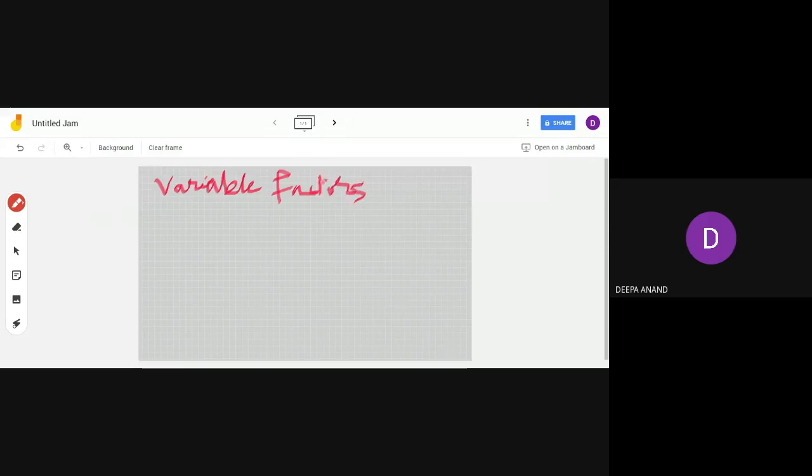Write the examples for that. Can you give some examples which can be changed in the short run?